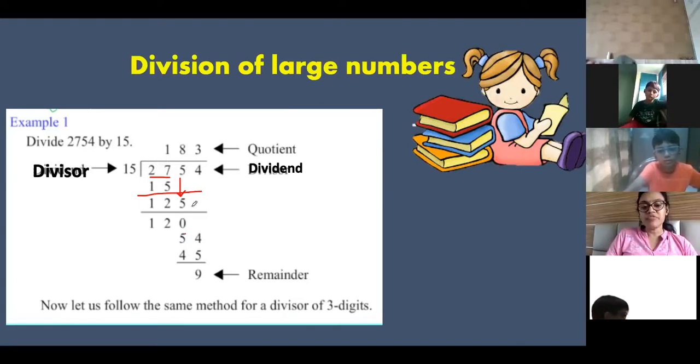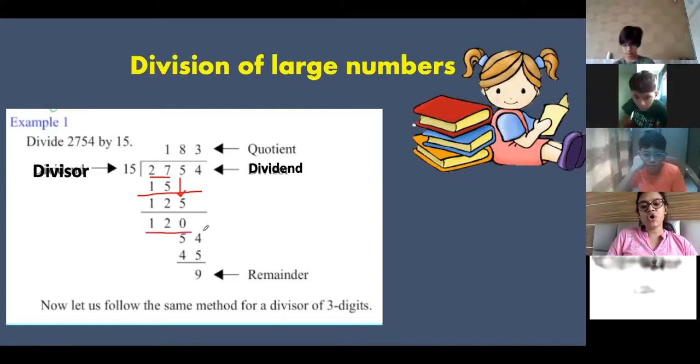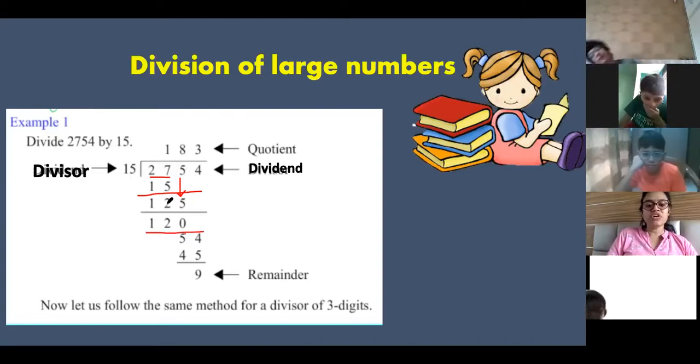So 135 is greater than 125. So what will you do? You will take 8, which is less. So always check that your remainder should always be less than the divisor. Now when you subtract, see, first time you got 12, which is less than 15.